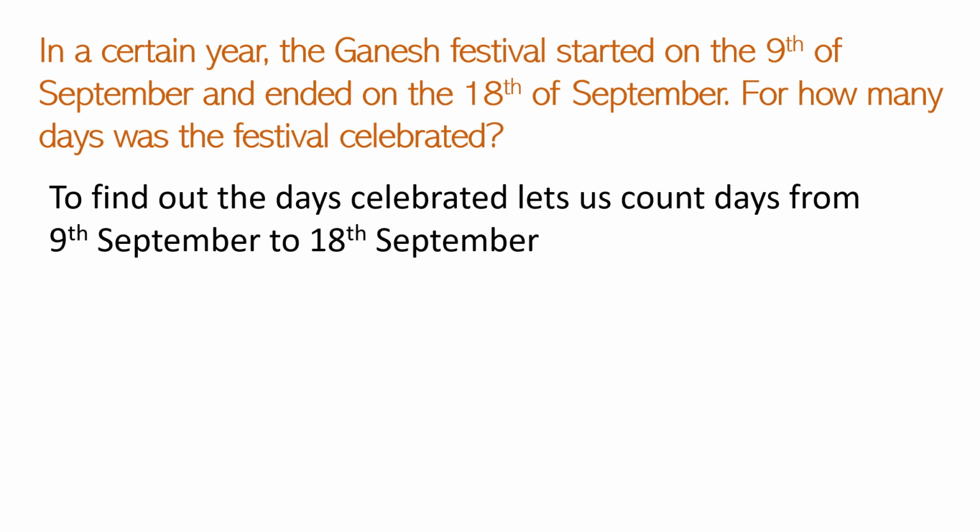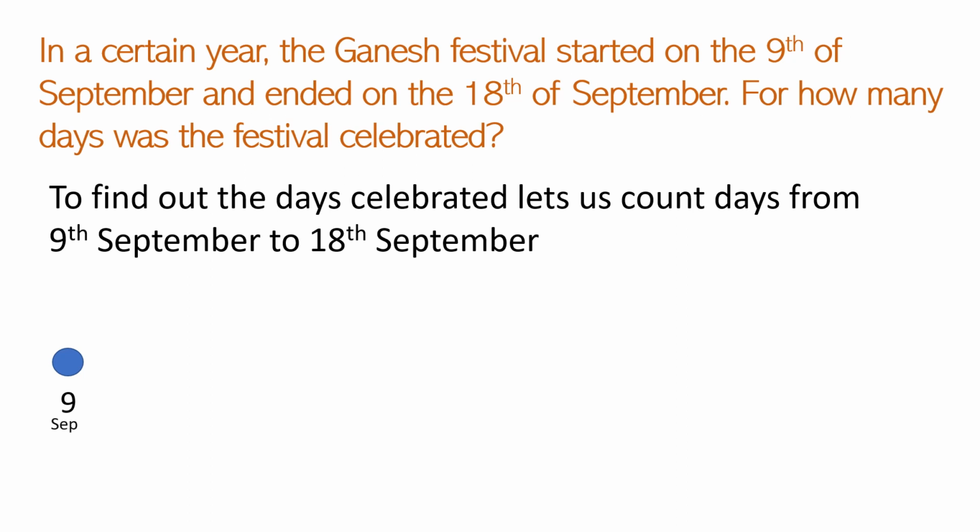Let us count days from 9th September to 18th September. To count the days we will put dots. Here I have put one dot and it is 9th September.